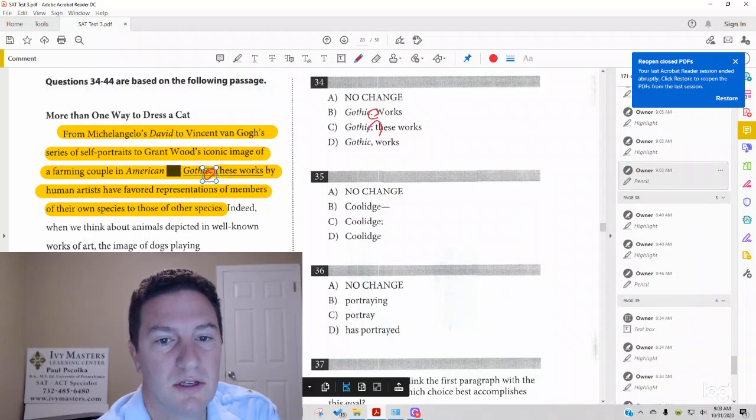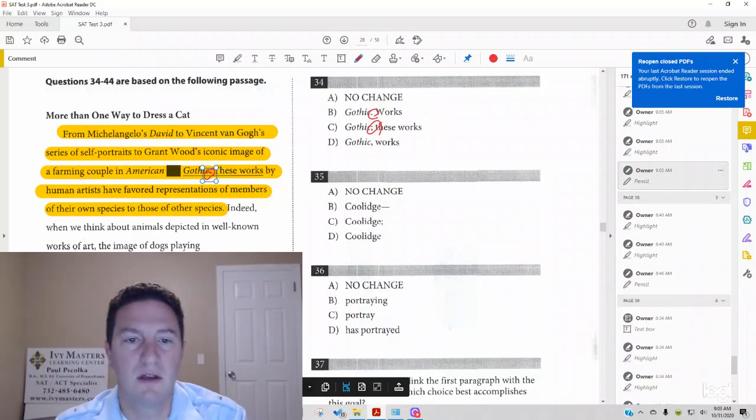Answer choice C, semicolon. For a semicolon, you have to have a complete thought before and after. In other words, an independent clause before and after. In other words, something that could stand alone as its own sentence before and after.